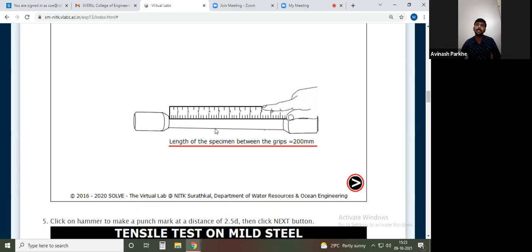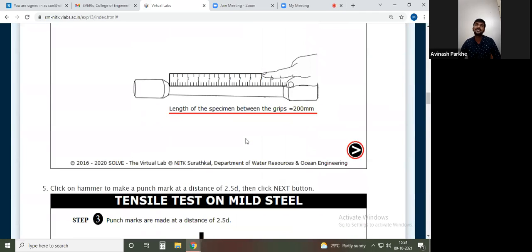Therefore, whenever we measure the length from this point to this point, this is called the working length. The remaining part will not be considered as a measurement part, because it is used just for holding purposes. So initially, using the scale, we have to measure the length. This is your second step.